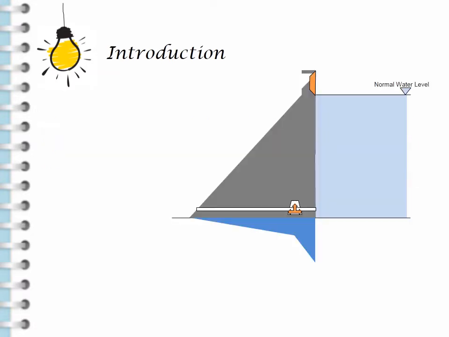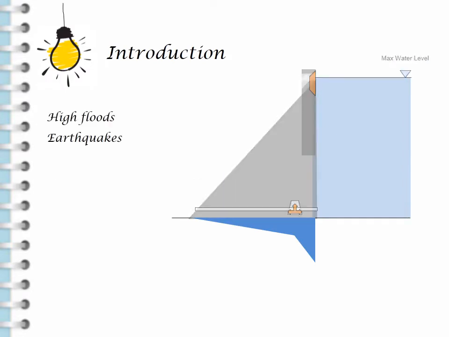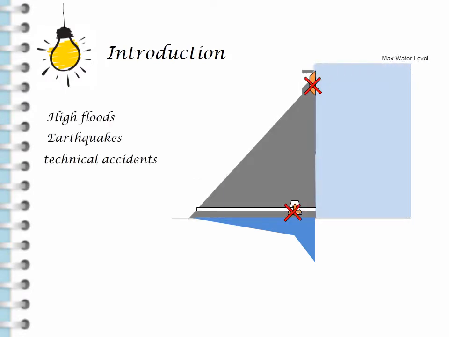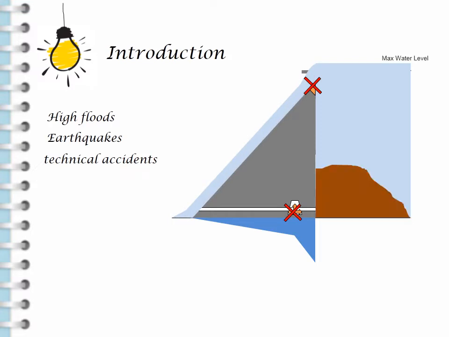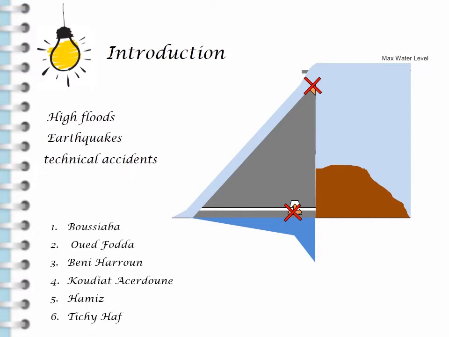It is important to take into account the natural extreme cases, the high floods, the earthquake, and the technical accidents such as a malfunction of the spillway gate, drain valve, drainage system, or important silting. The combination between the parameters and the operating cases mentioned above gives different scenarios. This analysis technique, using a set of Algerian dams, will be the subject of this work.